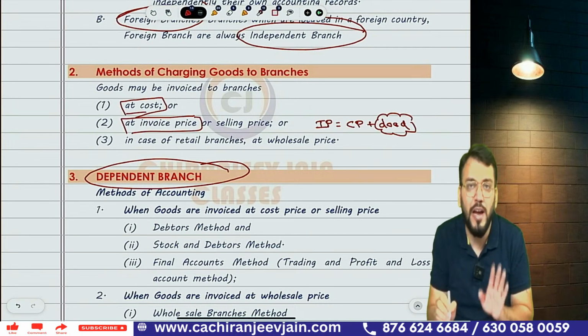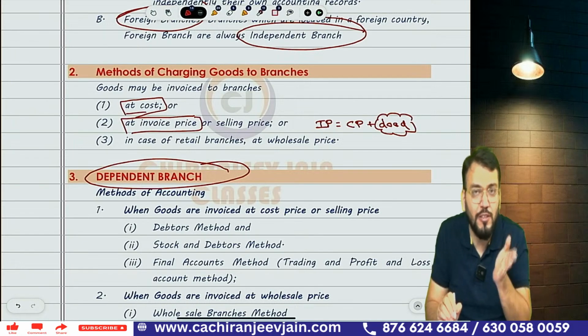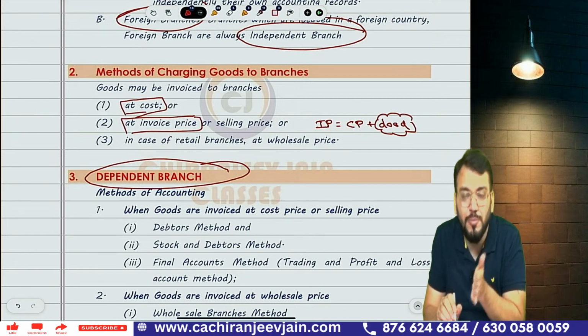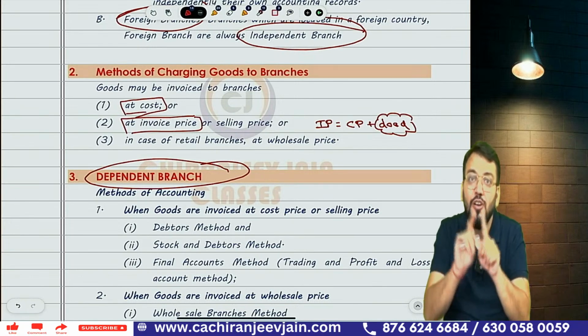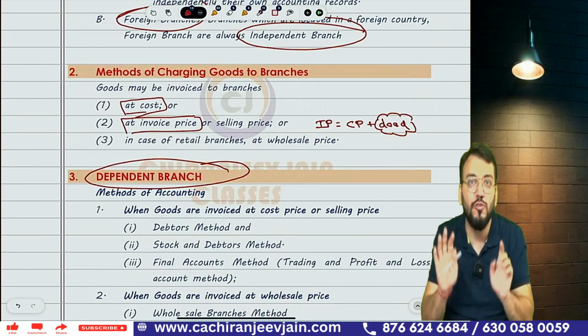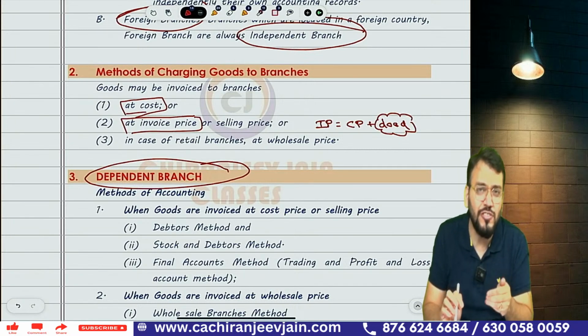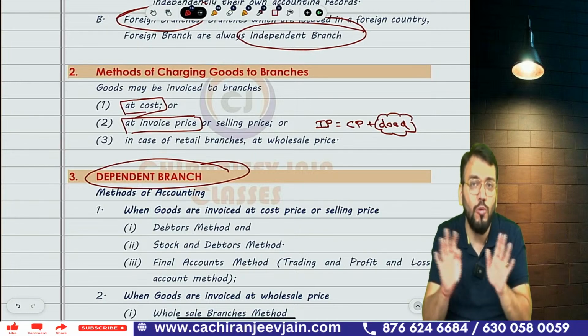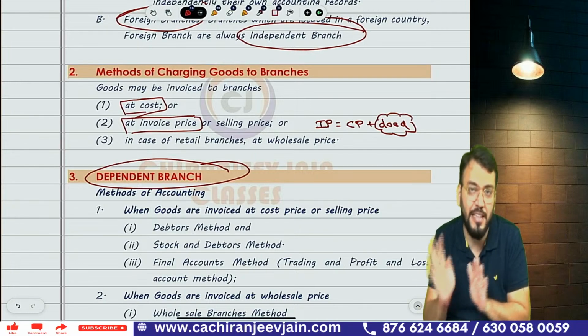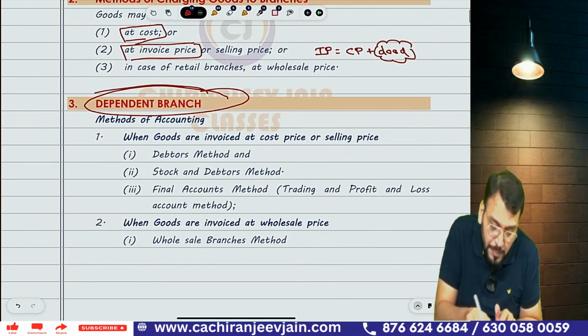I'll come back to this point, but there can be two types of question: when goods are sent by head office to branch at cost and when goods are sent at invoice price. From the information given in the question, you need to find that out. Sometimes the question says that goods are sent at wholesale price. What is wholesale price? I'm coming to that point again, but first I will teach you dependent branch.